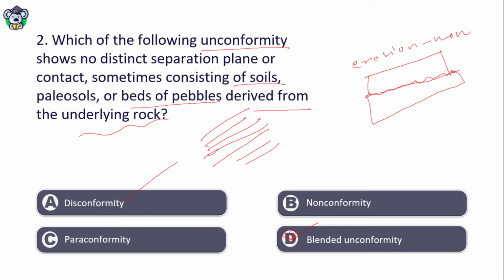It depicts an erosional or non-depositional surface. It occurs between two sedimentary layers which have parallel bedding. In nonconformity it occurs between a sedimentary bed and an igneous or metamorphic bed. Similarly, this unconformity represents an erosional surface.